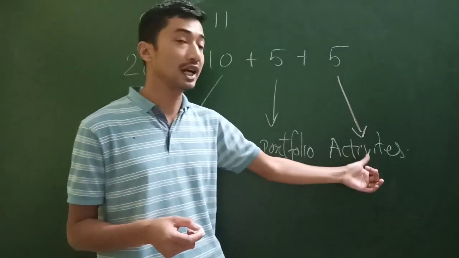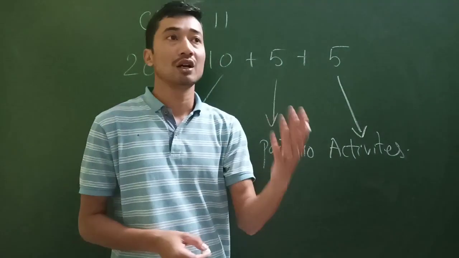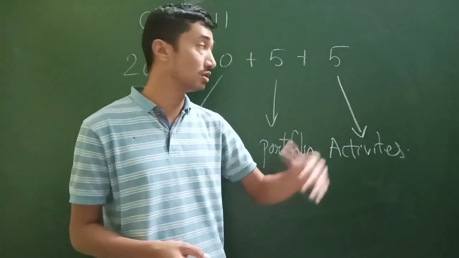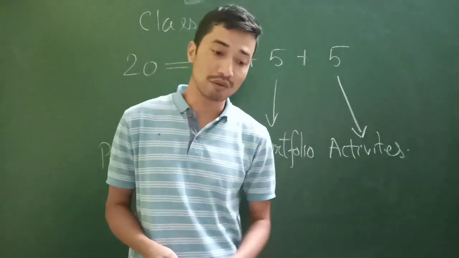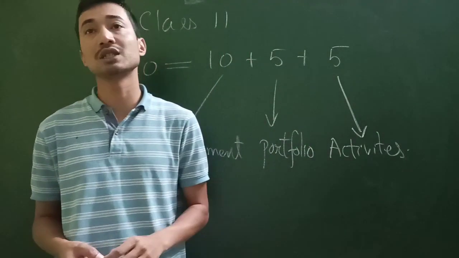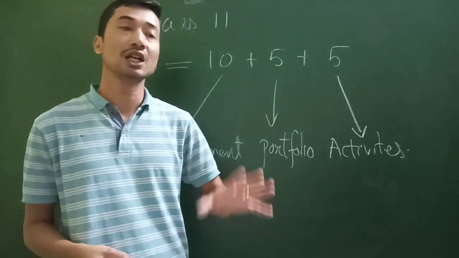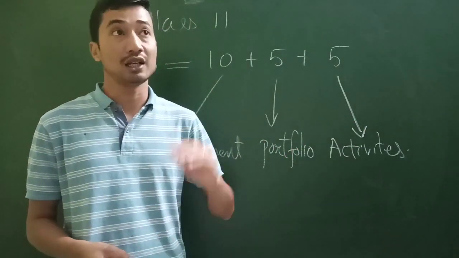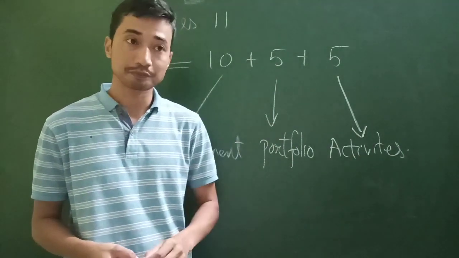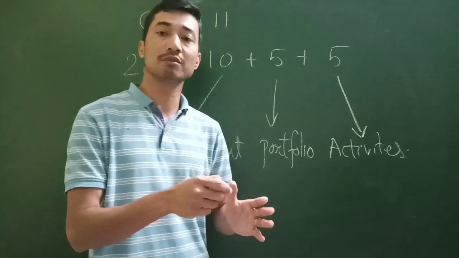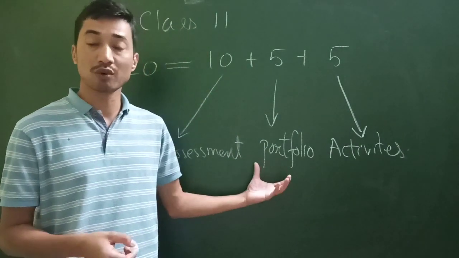But for these 5 marks for activities, a student may not be very good in studies, but recording, cutting, and cooperation with the teacher may be very good, so he might get the full 5 marks out of the portfolio. The student may be very regular in classwork and assignments, very neat and clean, and his writing skills and drawing skills may be very perfect, maybe exceptional. So these are all the marks which can be awarded to the student, which will complement the marks that he gets in the external marks. So that's what this portfolio means.